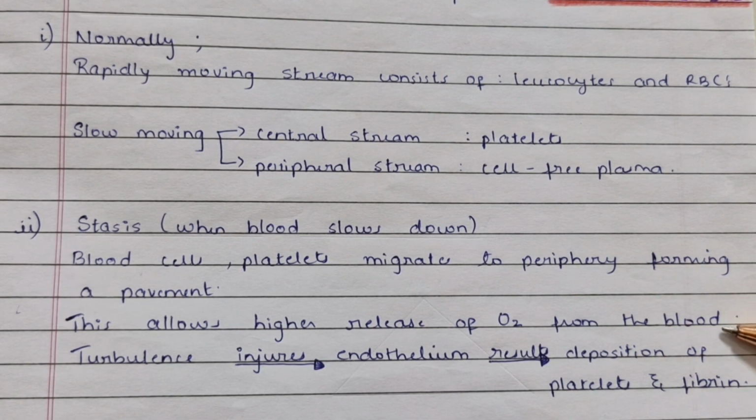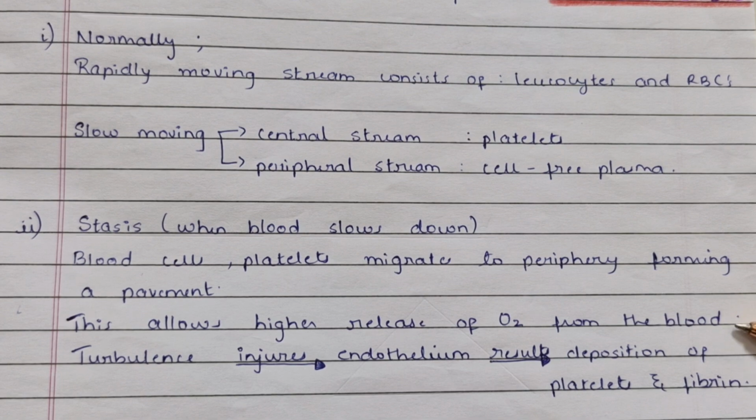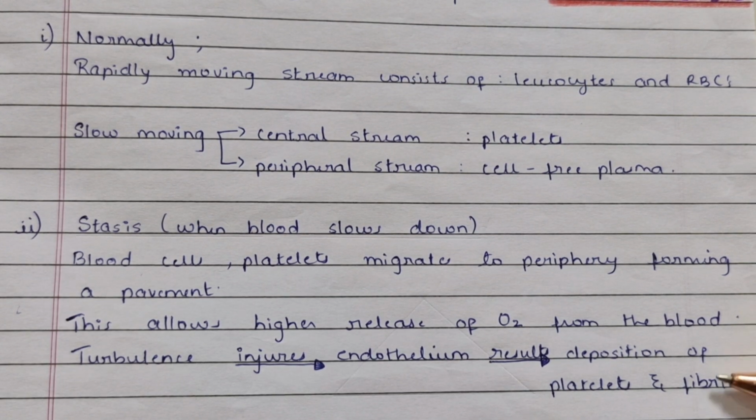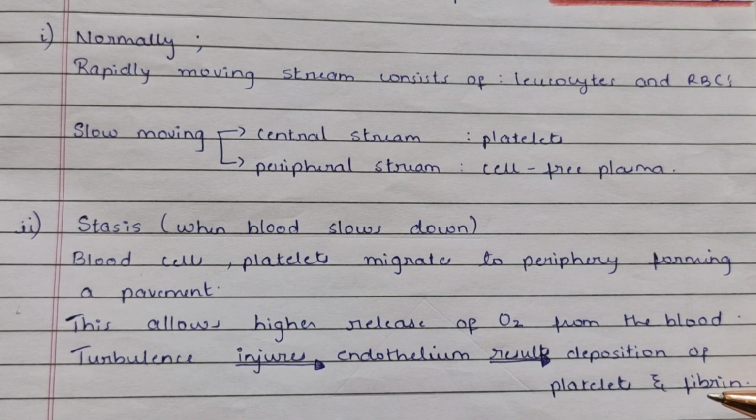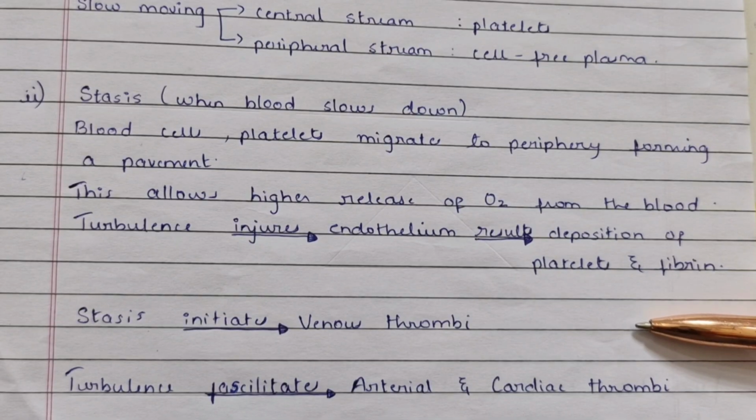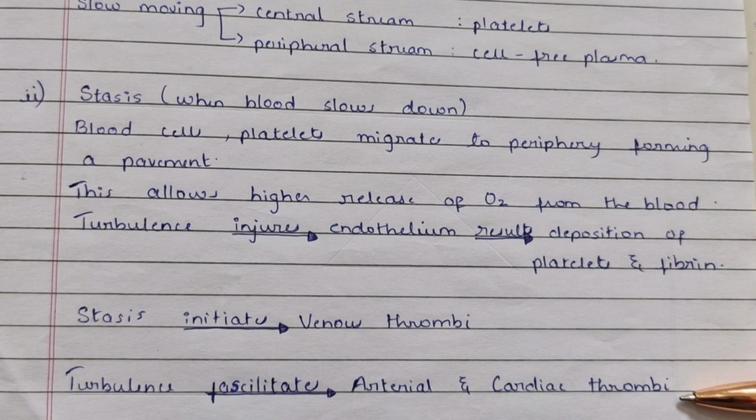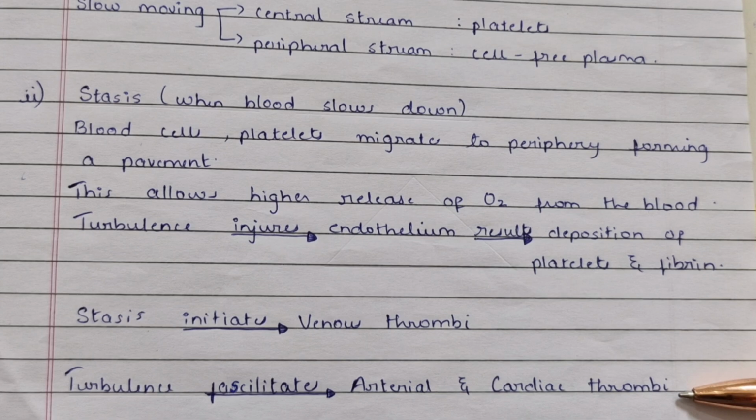This allows higher release of oxygen from the blood. Turbulence injures the endothelium, which further results in deposition of platelets and fibrin. Therefore, stasis initiates venous thrombi and turbulence facilitates arterial and cardiac thrombi.